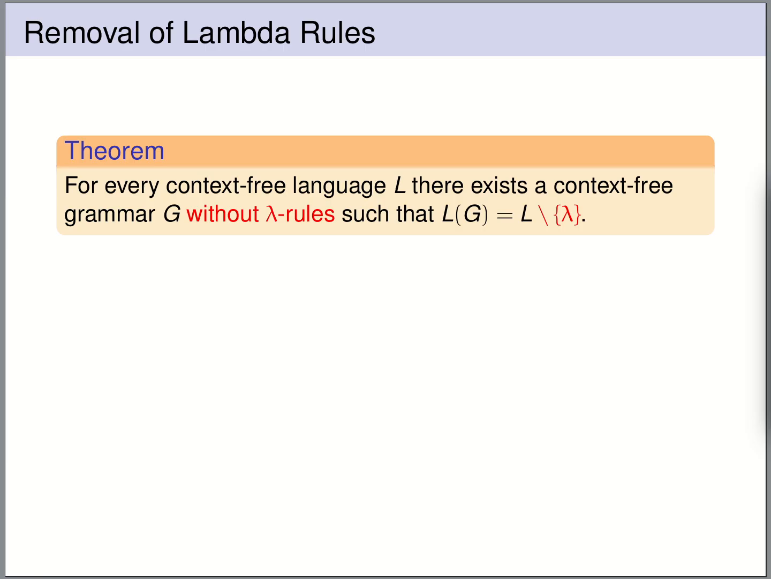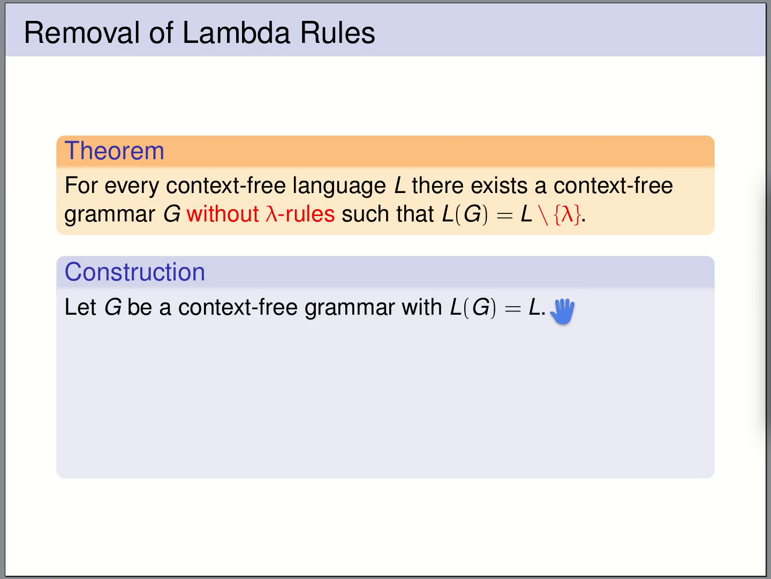For every context-free language L, there exists a context-free grammar G without lambda production rules, such that G generates the language L except for the empty word. And this latter restriction is needed because if we have a grammar without lambda production rules, then we cannot derive the empty word. So let's start with an arbitrary context-free grammar and let's transform it into a grammar without lambda production rules. How do we do this?